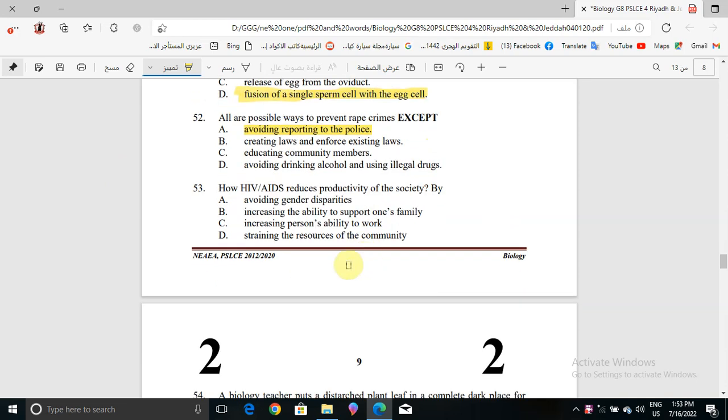Okay, now question number 53. How does HIV/AIDS reduce productivity of the society? By what? Avoiding gender disparities, increasing the ability to support one's family, increasing persons' ability to work, or straining the resources of the community. The correct answer will be straining the resources of the community, because it says reduces productivity of the society.